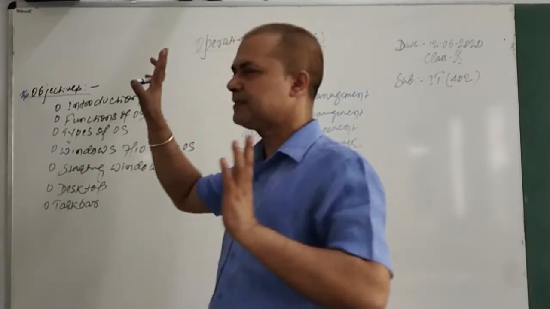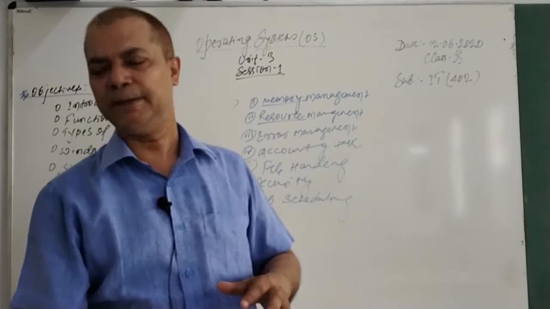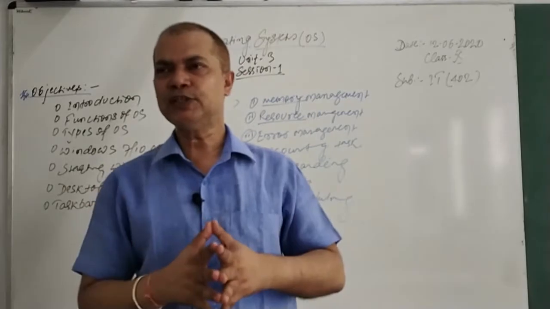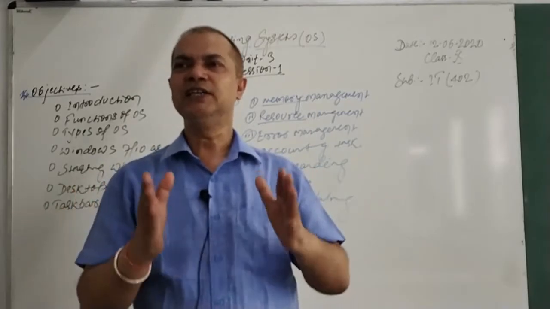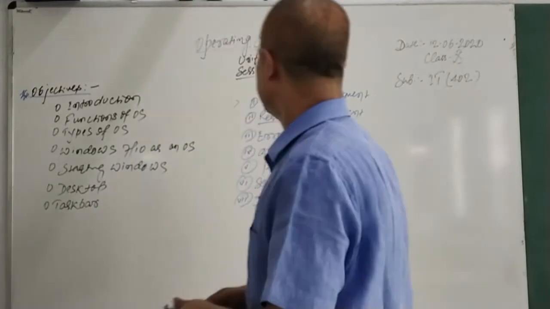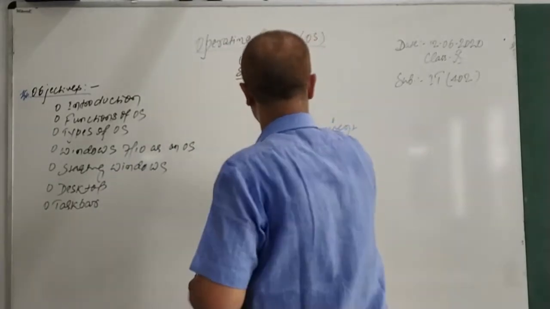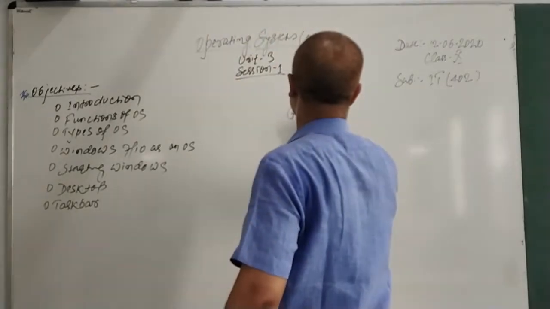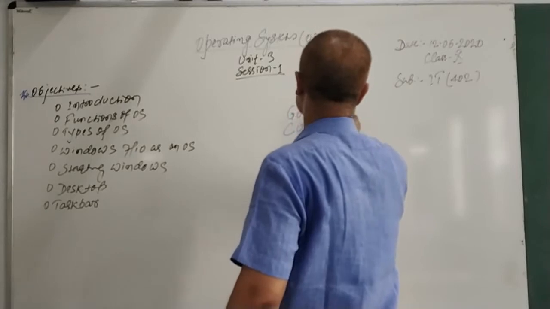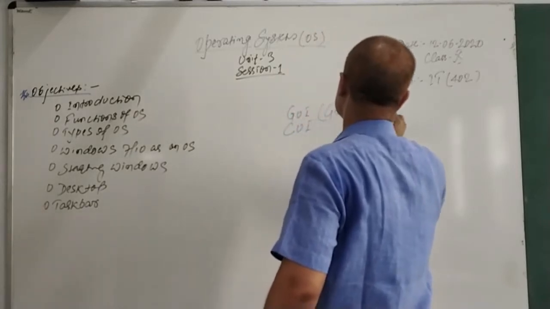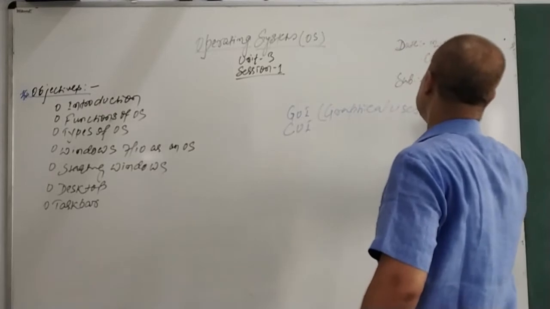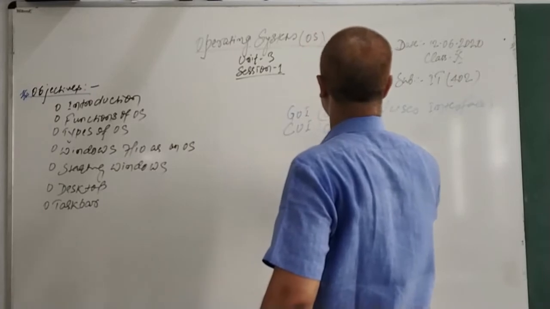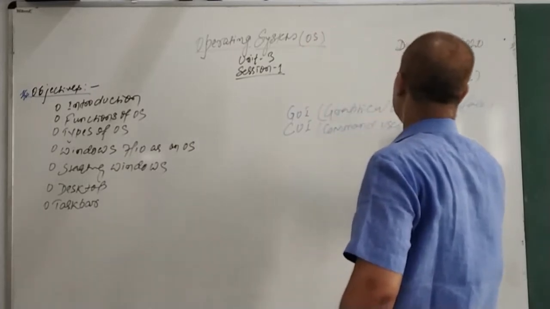Now come to the types of OS. Now OS can be categorized in different categories. Operating systems are basically of two categories, you can say GUI and CUI: graphical user interface and command user interface. These are the two categories. First, GUI and CUI. This is graphical user interface, and this is command user or character user interface.